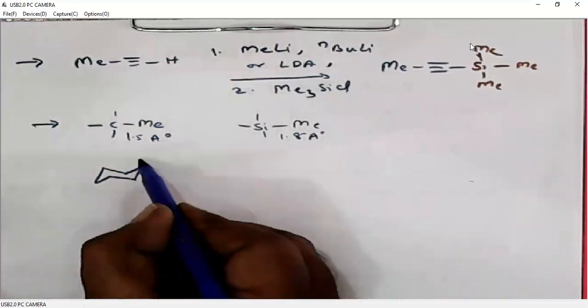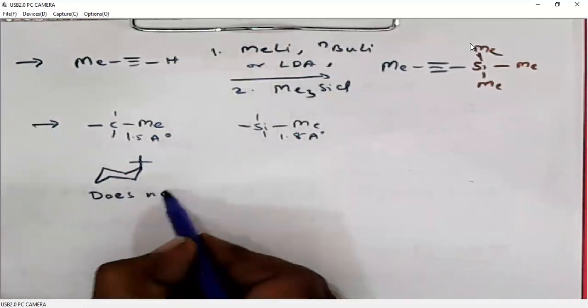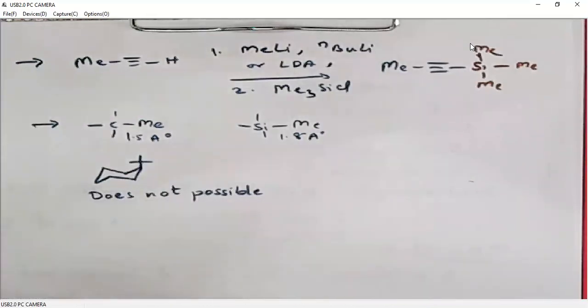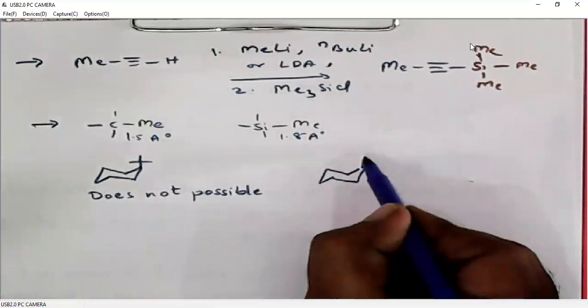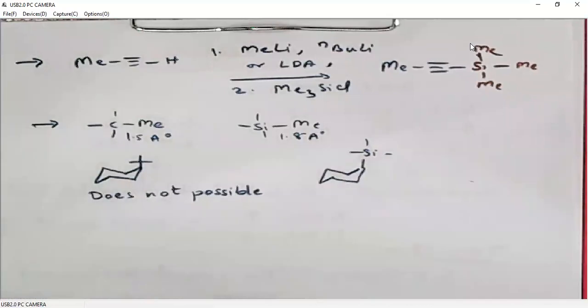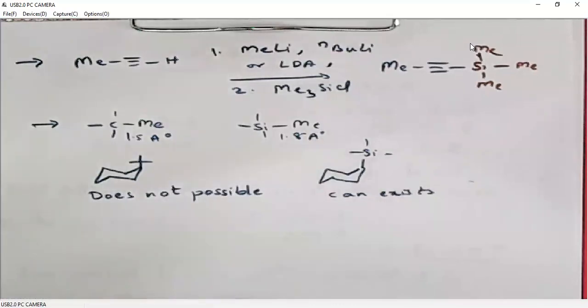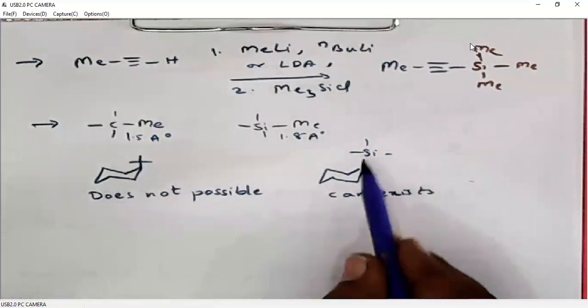When we want to place a tertiary butyl group on the axial position, it is not possible, right? Because the tertiary butyl group is a bulky group, we cannot place it on the axial position because of the 1,3-diaxial interactions. But at the same time, we can place a silicon TMS group on the axial position. So this will not exist because of its steric crowding, but this will exist.